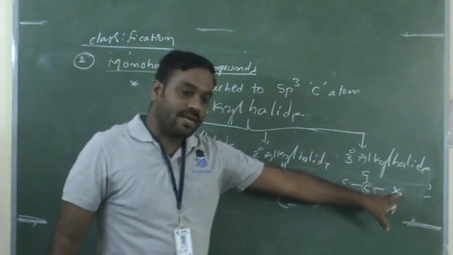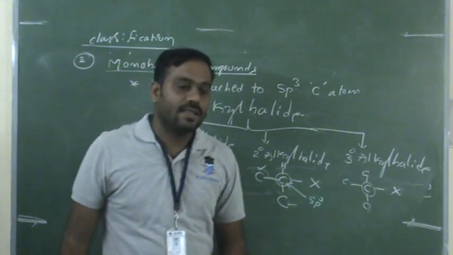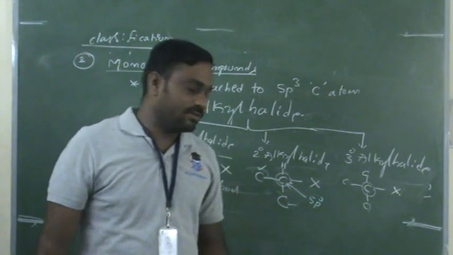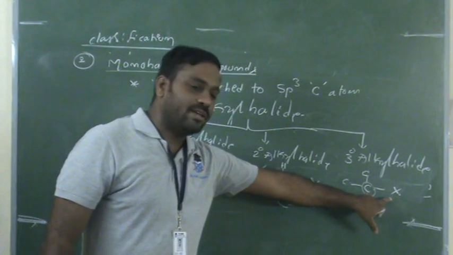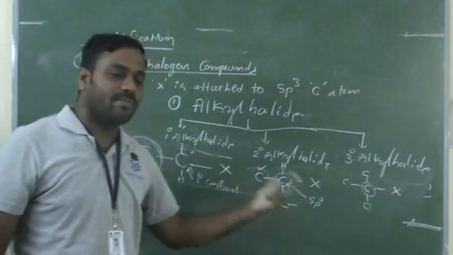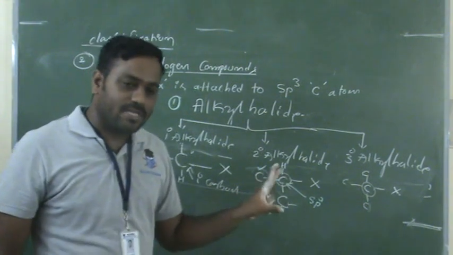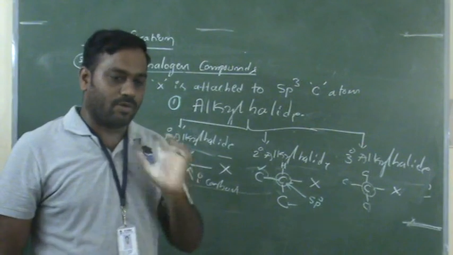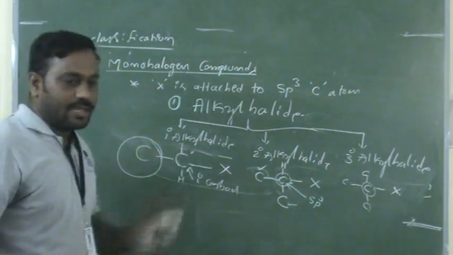If the halogen atom is attached to this tertiary carbon, then it belongs to tertiary alkyl halide. I think you don't want repetition. So primary, secondary and tertiary is simple: where the halogen atom is attached, a primary carbon, secondary carbon or tertiary carbon. And before that, you should know in your mind what is the meaning of primary carbon, secondary carbon and tertiary carbon.